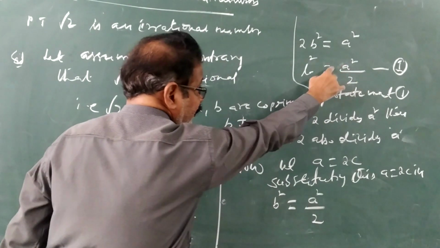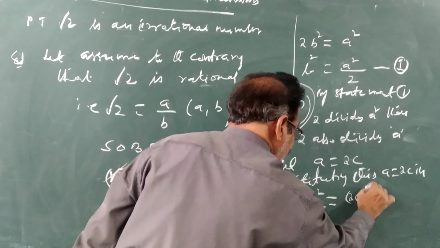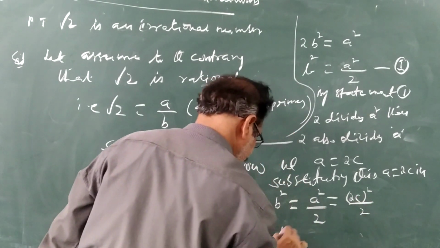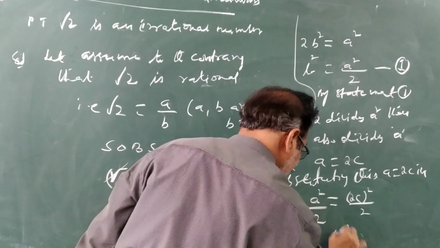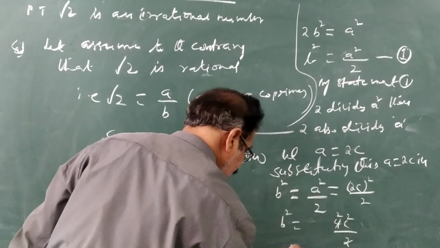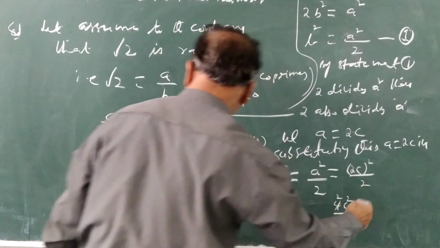Already we derived a square by 2. Put a equal to 2c here, 2c whole square by 2. So b square is equal to 4c square by 2. 2 and 2 cancel to the 4, so we got b square is equal to 2c square.